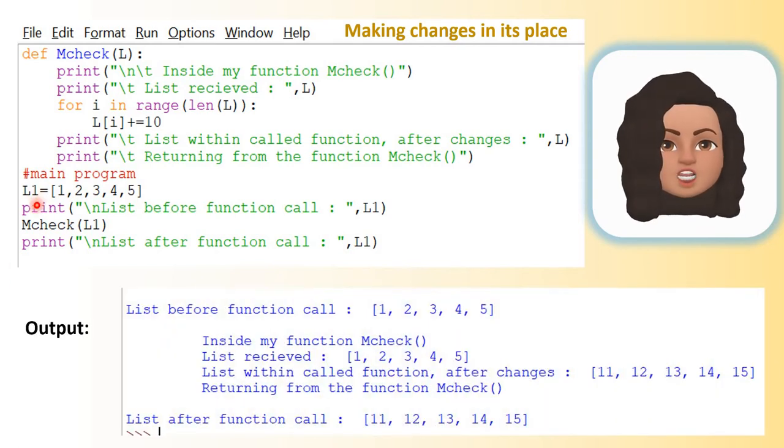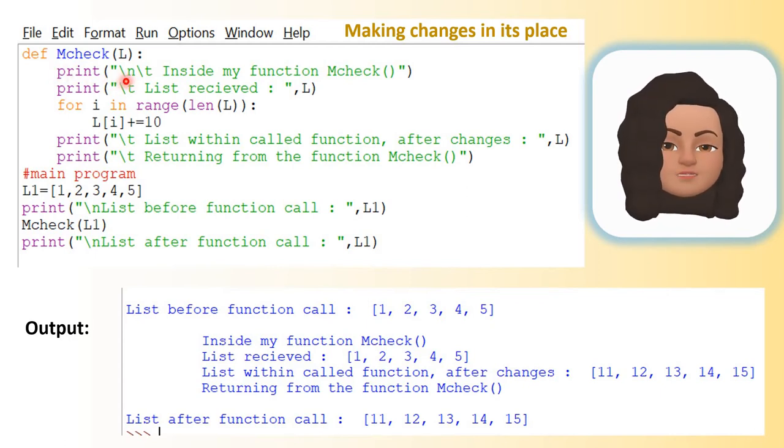First, initially the value of L1 is 1, 2, 3, 4, 5. Next there is a print statement. It will be printed. So it will print list before function call as L1, which is 1, 2, 3, 4, 5. And the next is the function call mcheck of L1. So L1 is the list 1, 2, 3, 4, 5. It will go to the function, and start executing the function definition from the first line.